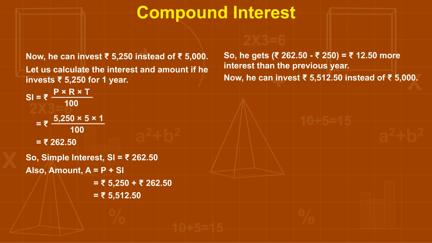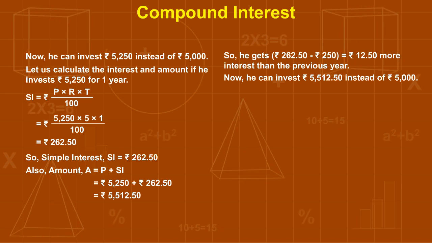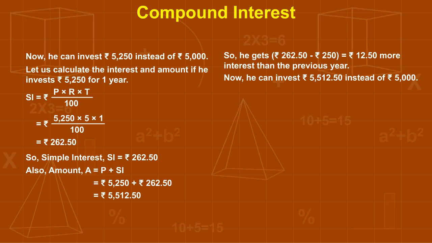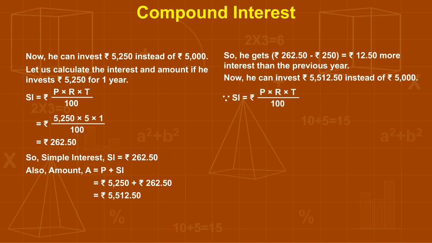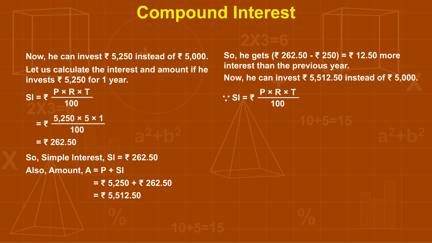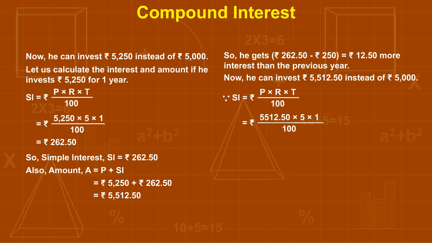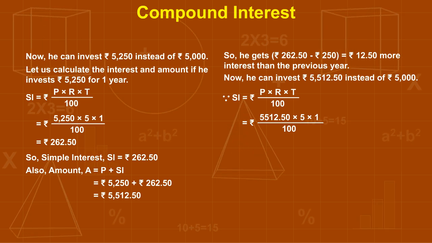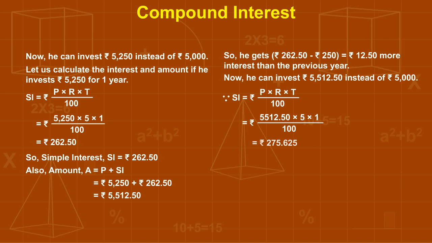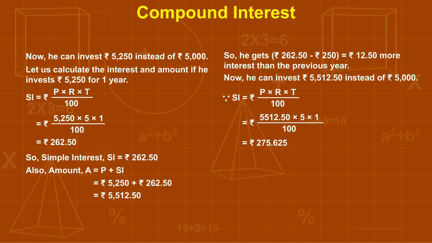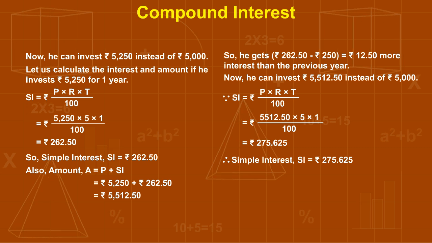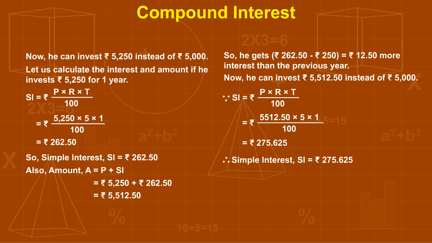Now he can invest rupees 5,512.50 instead of rupees 5,000. Therefore, simple interest is equal to principal into rate into time upon 100 is equal to 5512.50 into 5 into 1 upon 100 is equal to rupees 275.625.